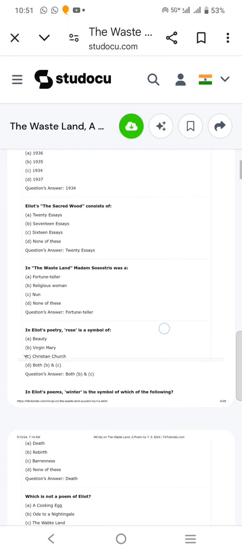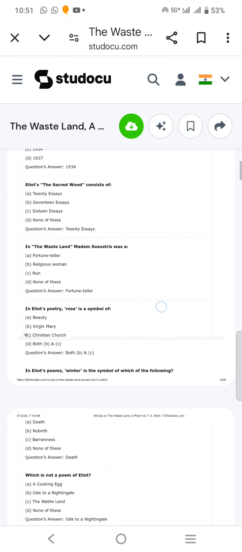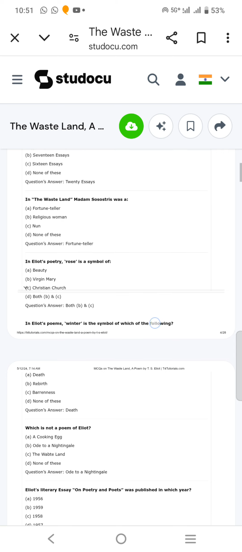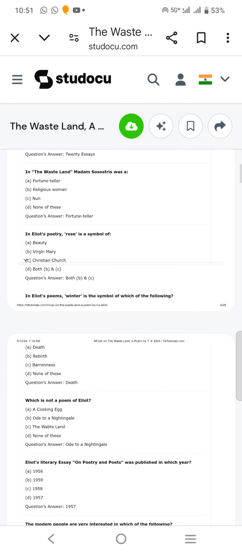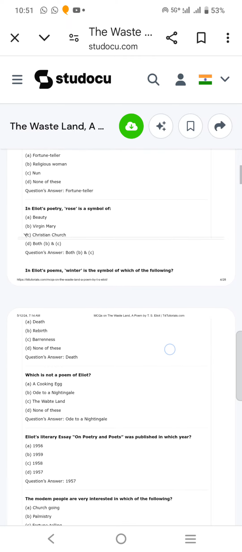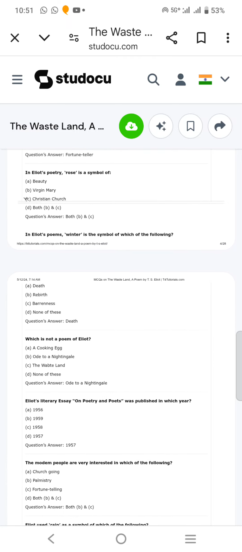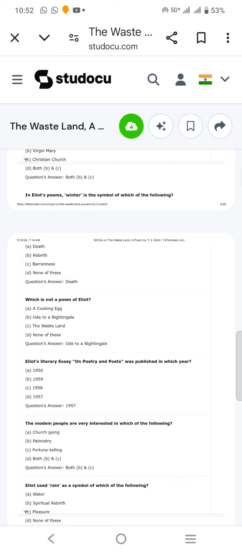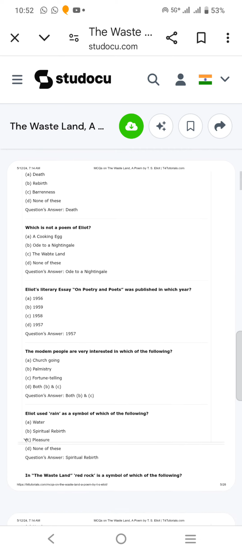Eliot's The Sacred Wood consists of 20 essays. In The Wasteland, Madame Sosostris is a fortune teller. In Eliot's poetry, rose is a symbol of Christian church, both B and C, Virgin Mary. In Eliot's poem, winter is the symbol of which of the following? Death. Which is not a poem? To Nightingale.